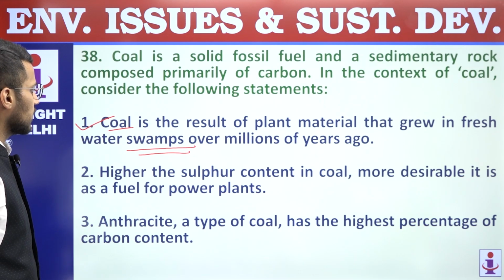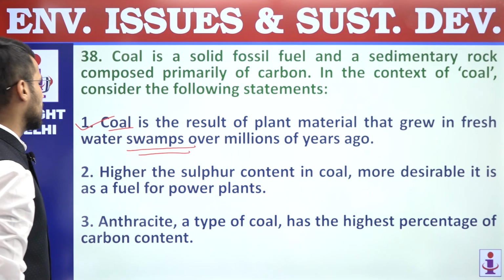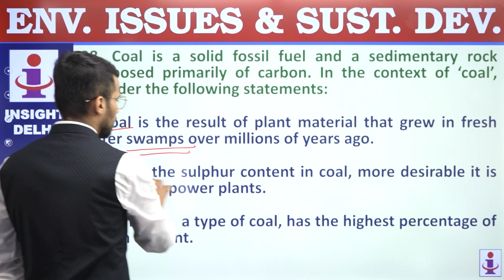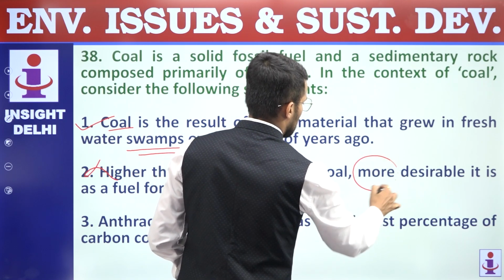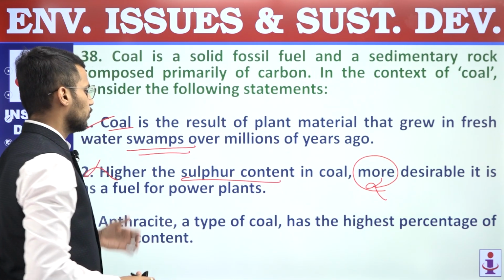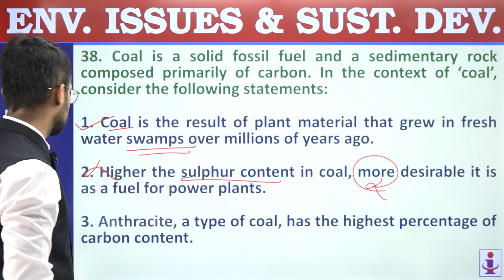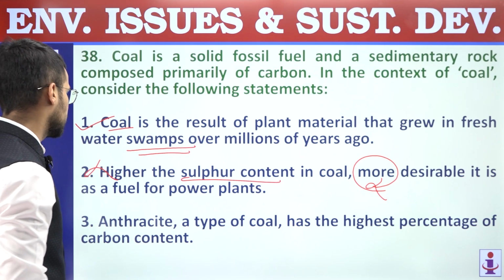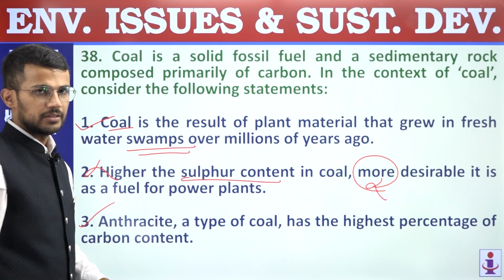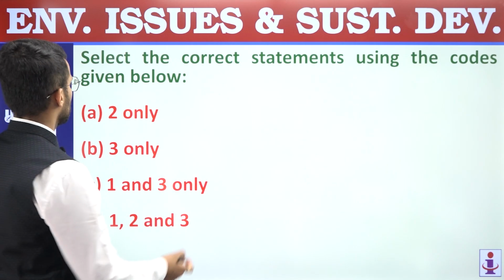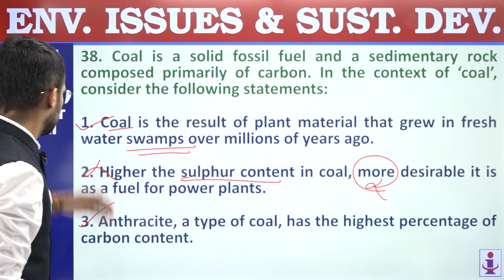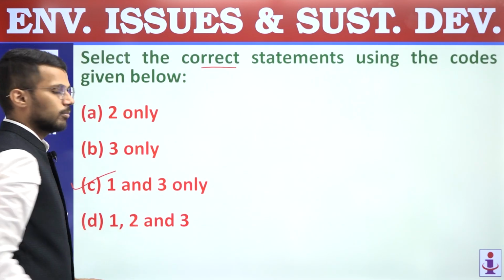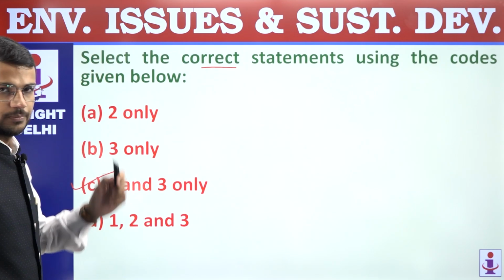Second, the higher the sulfur content in coal, the more desirable it is as a fuel for power plants. This statement is incorrect, because the more the content of sulfur, the less desirable the coal will be for power plants. Third, anthracite is a type of coal that has the highest percentage of carbon content. Correct statement. Right, so we are supposed to find out correct statements only. So first and third statements are correct, and hence the answer is C. Question number 38, answer is C.